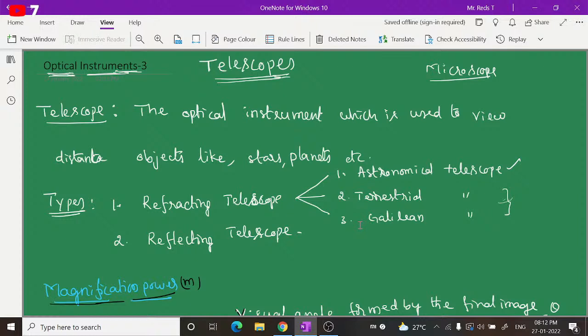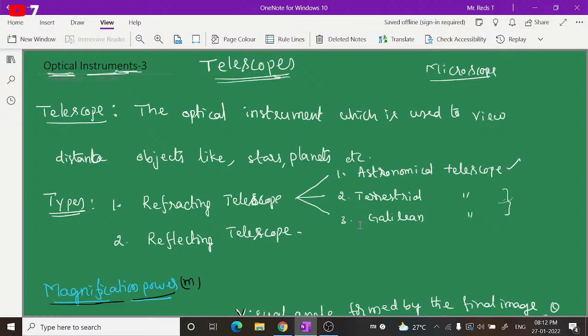So let's go through this briefly, a couple of minutes, the telescopes part. Let me revise briefly.